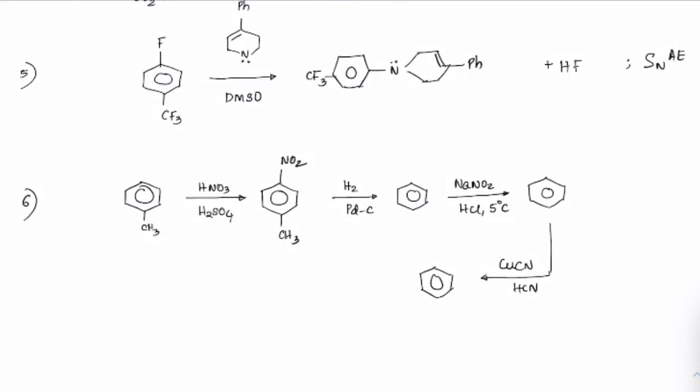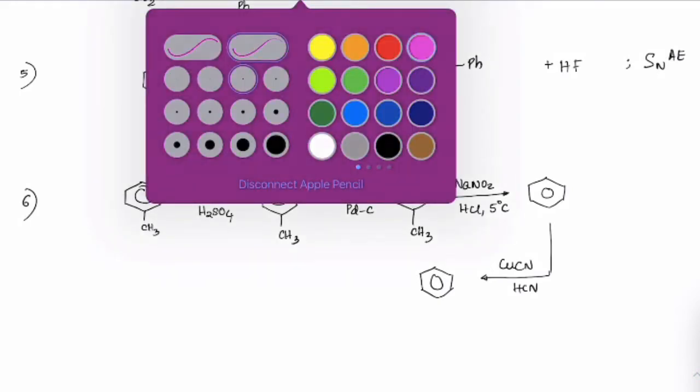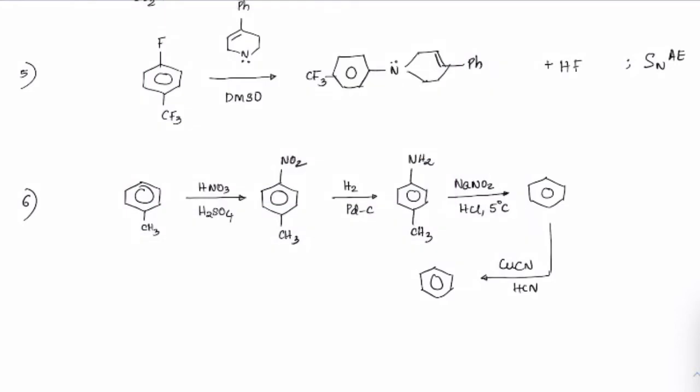Next, H2 Pd/C, it is a reducing agent here, so it will reduce this NO2 to NH2, and this is what happens. Sometimes questions will be asked like what is the oxidation state of nitrogen here. It is changing from +3 to -3. So on the whole, if you check reduction-wise, there are 6 electrons involved in that.